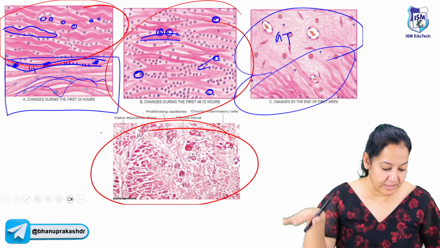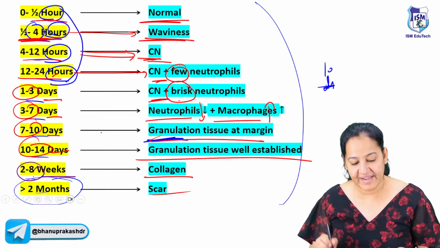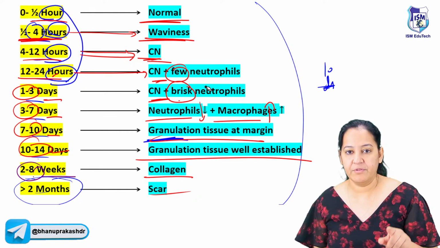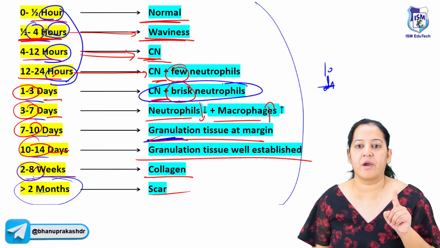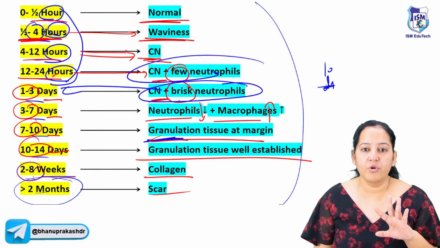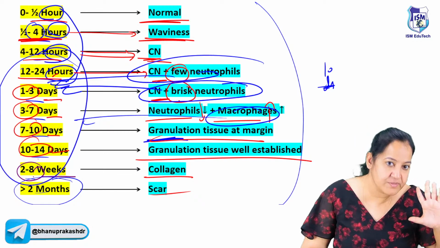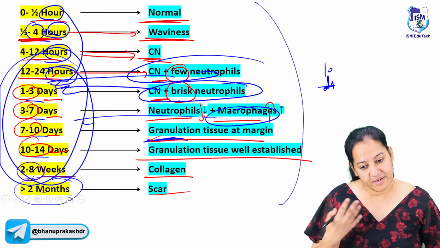So I've shown you the 10 diagrams over here. Now you frequently get questions in your exam like what? They will give you one of the findings. They will give you the finding like this. The brisk neutrophils with coagulative necrosis at what timing? Few neutrophils at what timing? Macrophage first time appear at what timing? And you will get the confusing options among them. So you will get confused in your exam.